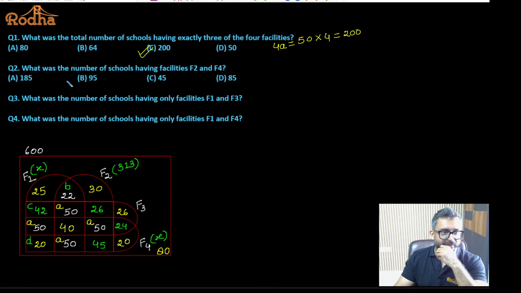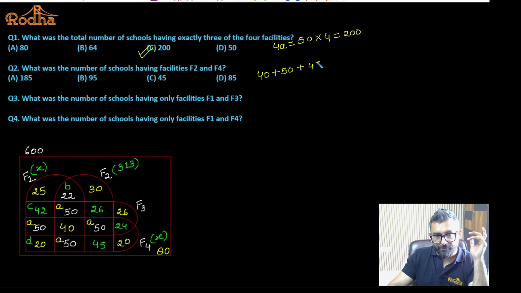Fine. What was the number of schools having facilities F2 and F4? That means N means common to both of them. And we have to understand N means common to both of them. It is not mentioned only, so we have to look for F2 and F4, which is common to both of them. This is F2 and this is F4. So the question is asking for 40, 50, 45 and 50.